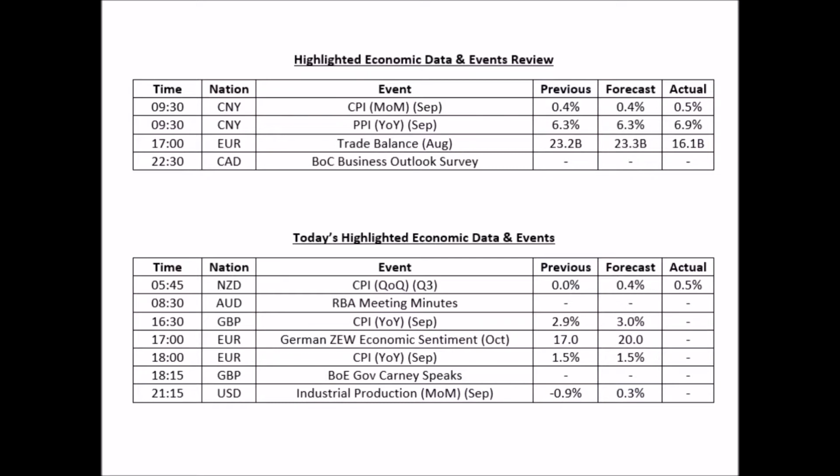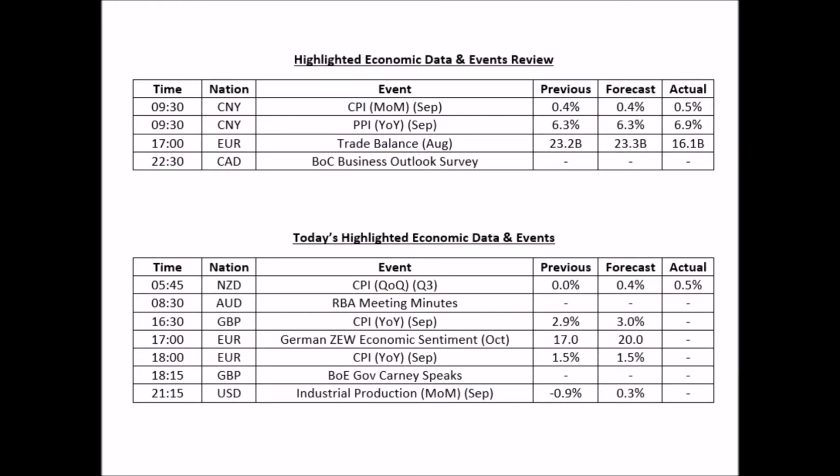As for today, we got data from New Zealand during the early morning. New Zealand released its consumer price index, referred to as inflation, at 0.5% growth, which is better than expectations of 0.4%. During European trading hours, the UK is going to release its consumer price index for September as well, which is expected to grow better than previous, with 3% growth.